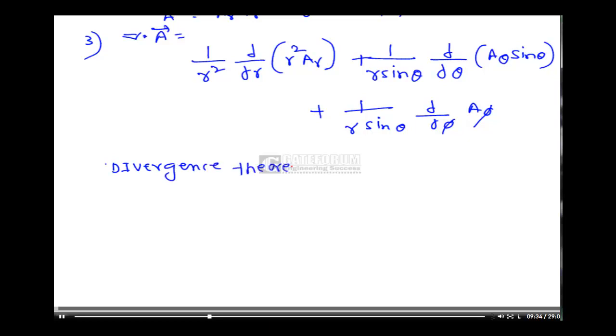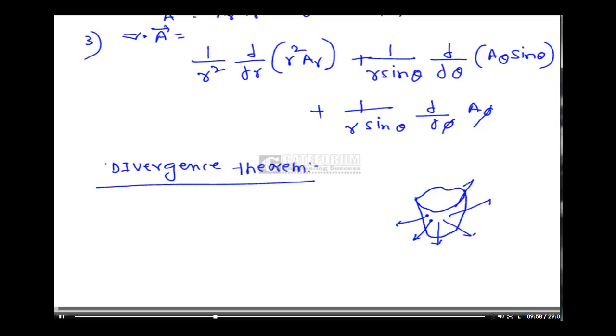Divergence theorem. Suppose I am considering a volume. Volume means closed surface. Suppose some flux or some field lines are coming from the volume like this.